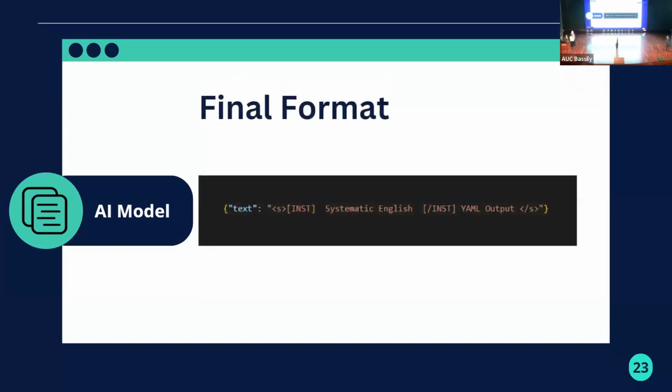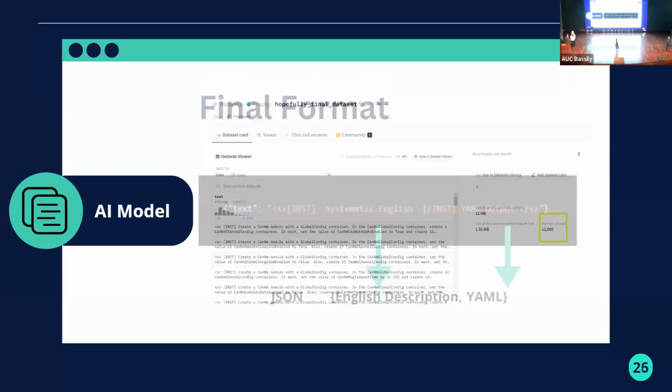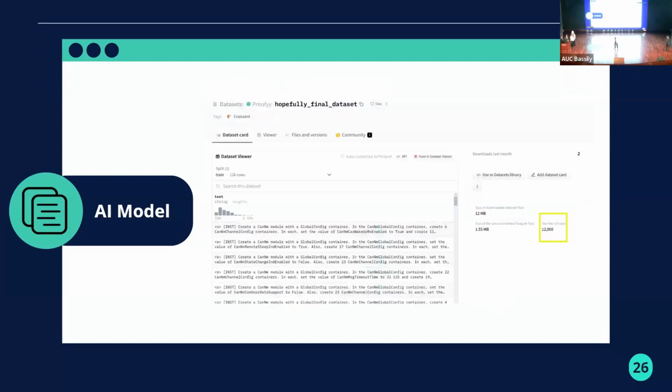And here you can have a look at the final format of our dataset. It's English description and YAML concatenated together in JSON format, ready to be injected to the AI model. And regarding our contribution to the community, we generated 12,000 rows of training dataset.